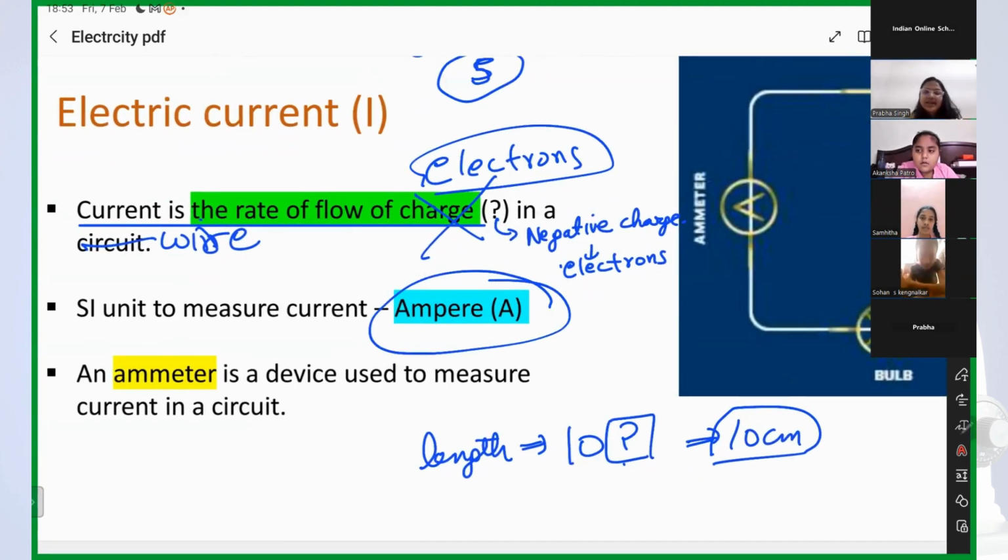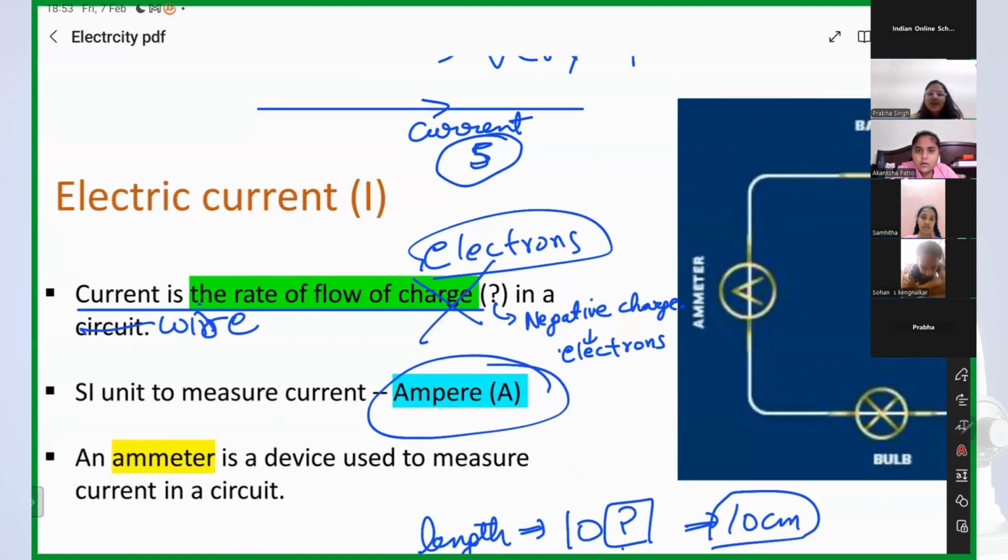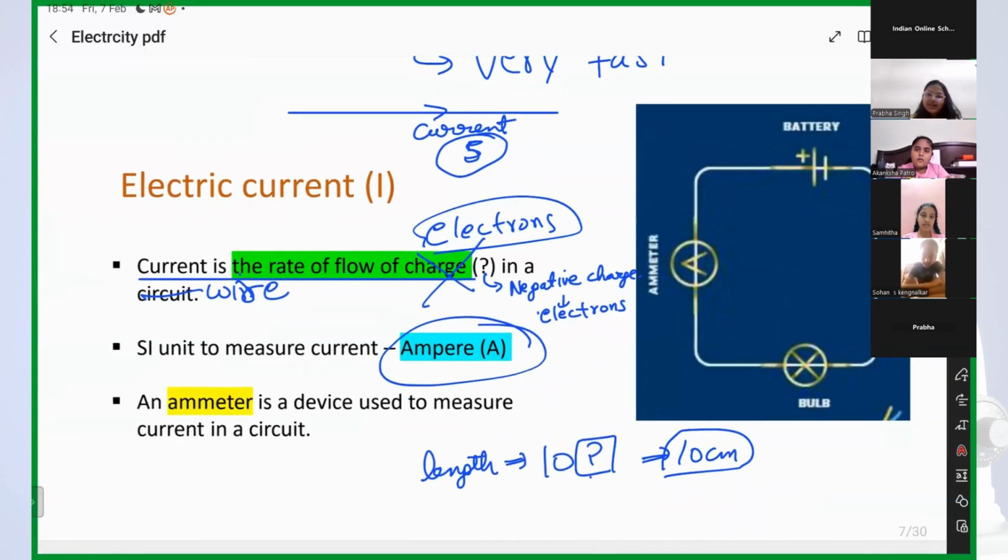What is the unit of current? Ampere. So should I say 5 or should I say 5 ampere? Yes, 5 ampere. Very good. I should say 5 ampere. Got it?